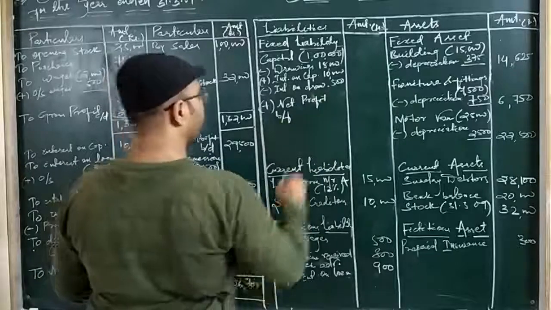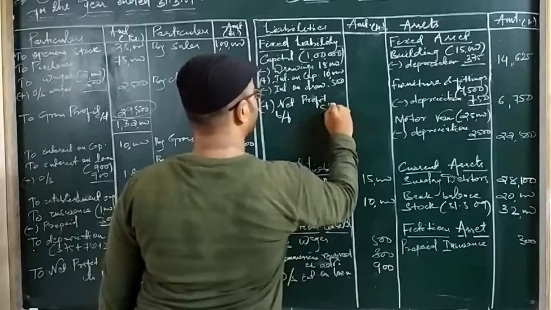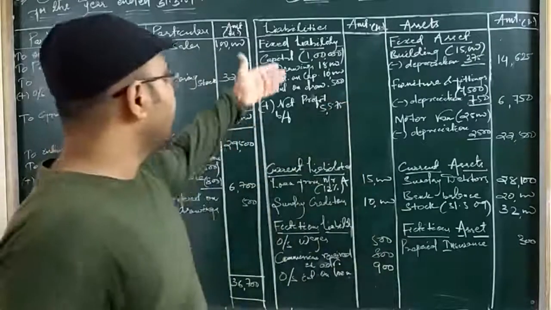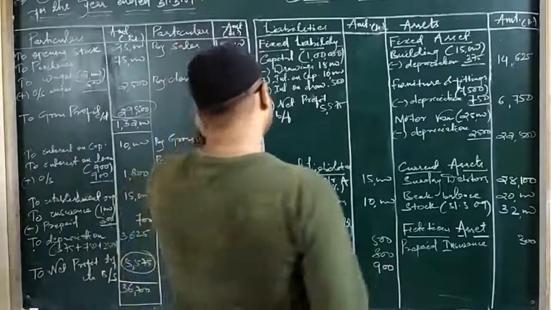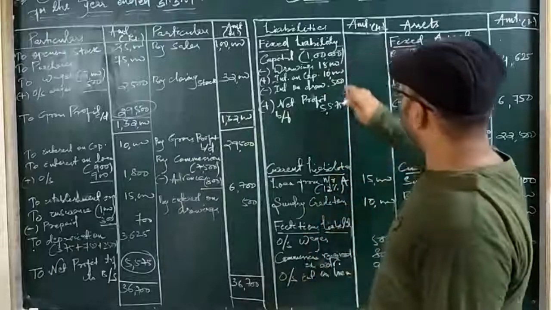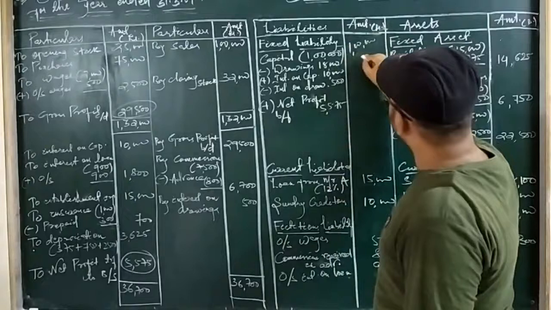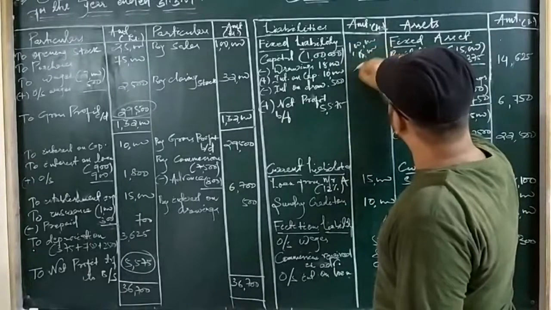Okay, so the net profit is 5,575. Now we will be adjusting the capital amount. Let us see how much it comes. 1 lakh is your capital. Then you have to subtract 18,000 from it. Then you get